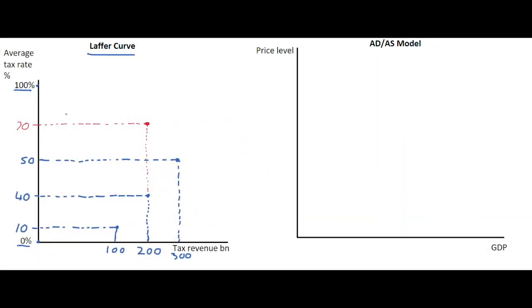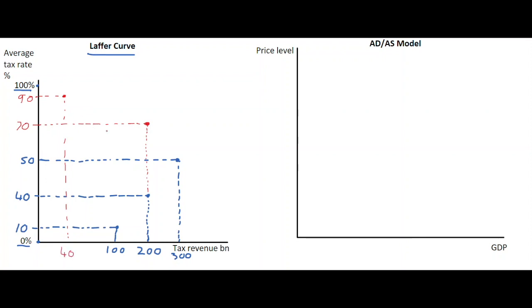So the quite high tax level is causing a disincentive to work in that scenario. And we can go up to maybe 90% here as well, where there's a major disincentive to work, and say that this causes tax revenue to fall even further down to, in this situation here, maybe let's say 40 billion.